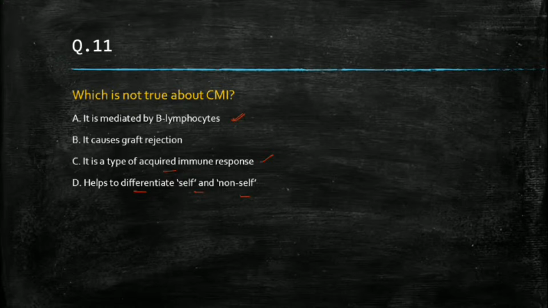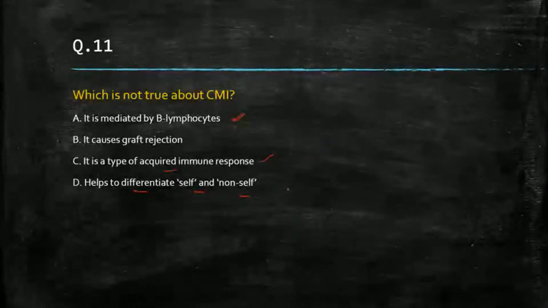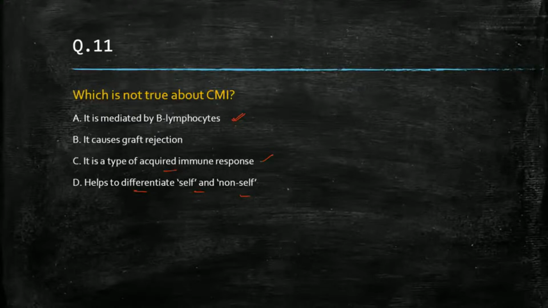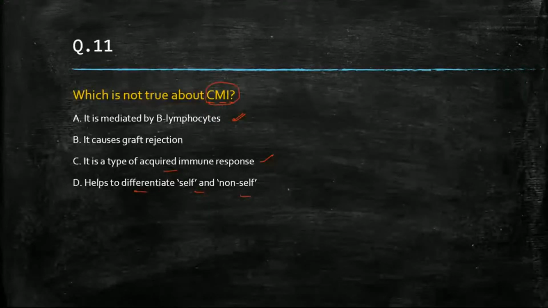After checking these options, I can clearly say that this is definitely not secondary immune response, because that should be something else. It's not fitting here, right? Because it helps to differentiate self and non-self.